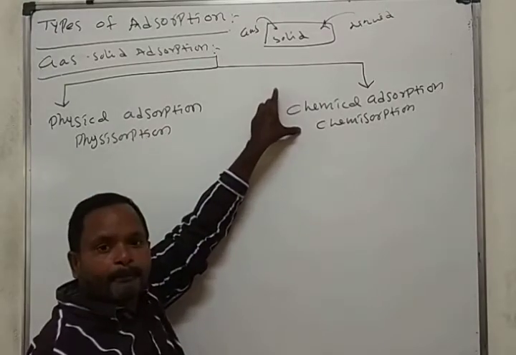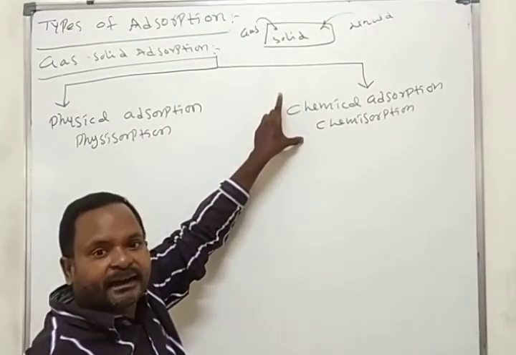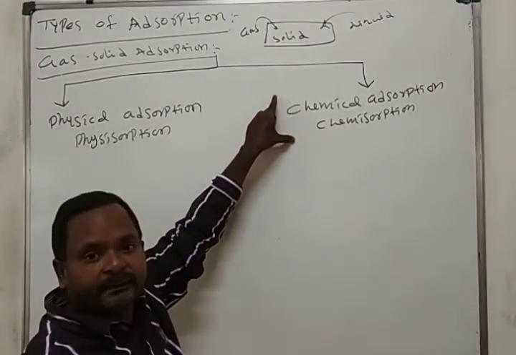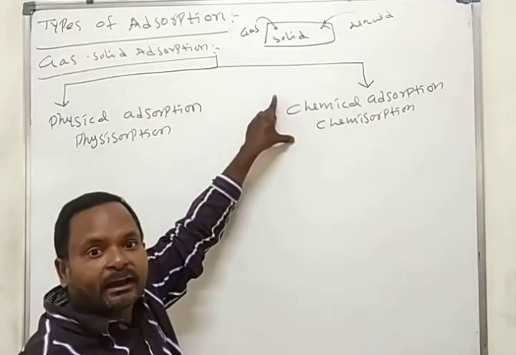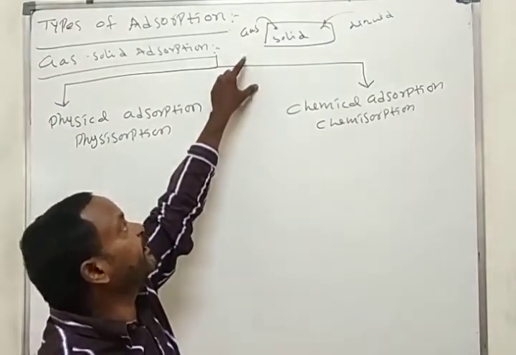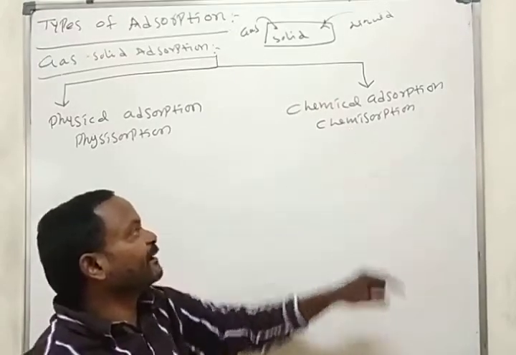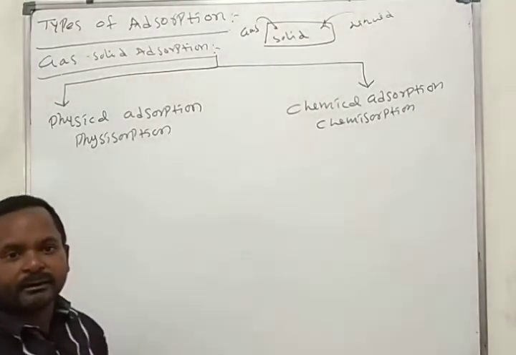The adsorption which takes place by strong chemical forces between adsorbate and adsorbent is called chemical adsorption.